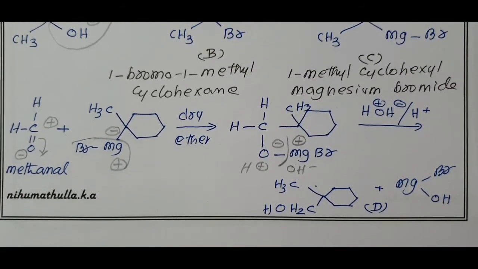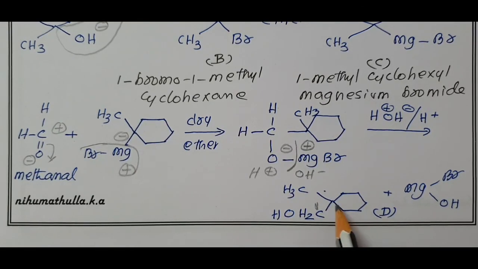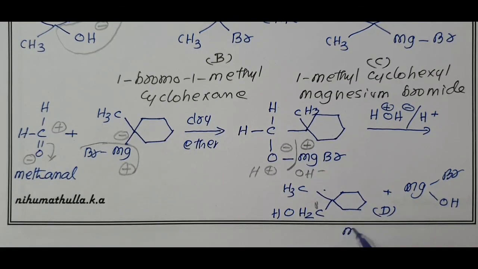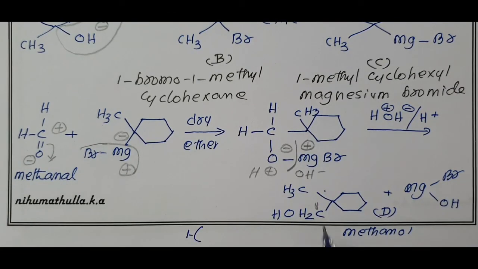What is the name of this compound? Here the alcoholic functional group is present in this side chain. In this carbon atom, 1 cyclohexyl and 1 methyl attached. So here the first carbon has 1 cyclohexyl, in cyclohexyl 1 methyl is attached. 1 carbon, methanol, in first carbon 1 hyphen. This is (1-methylcyclohexyl)methanol, compound D.